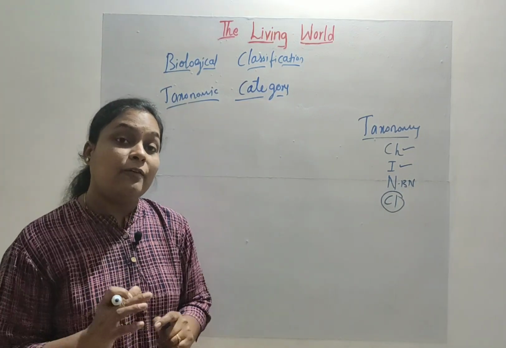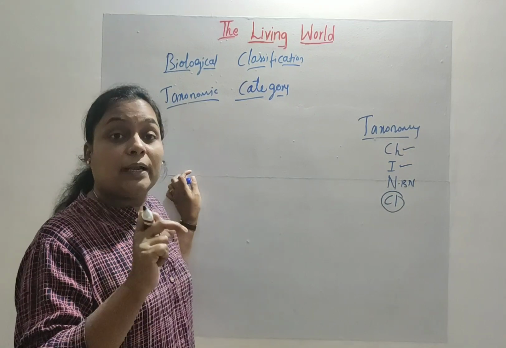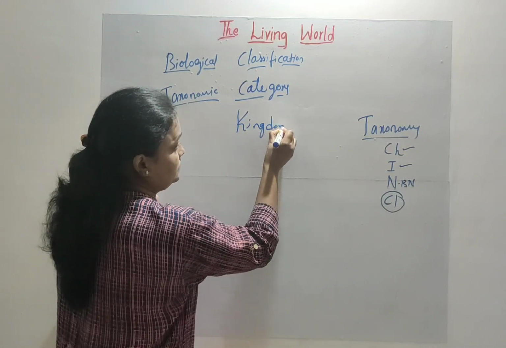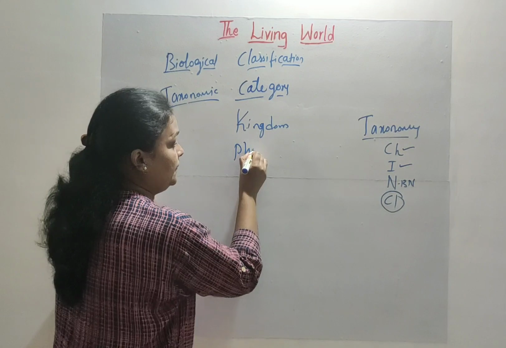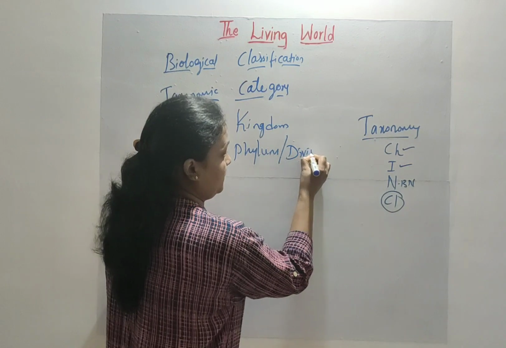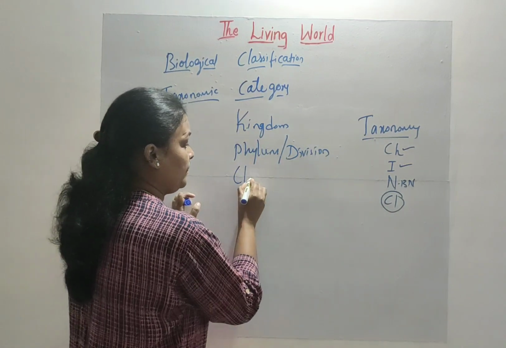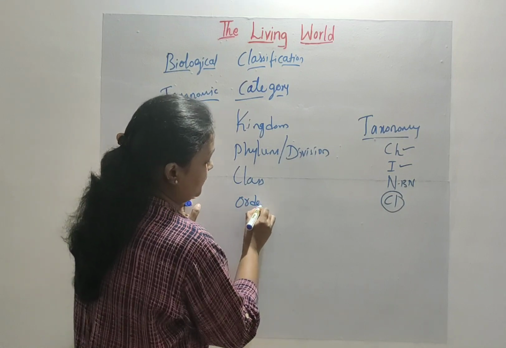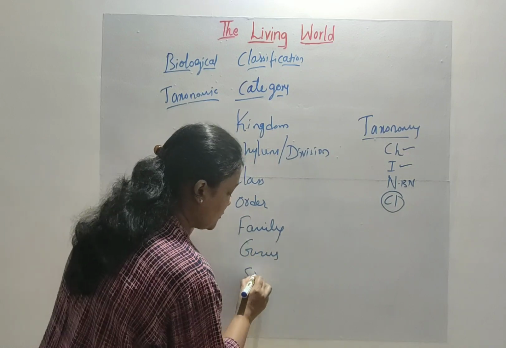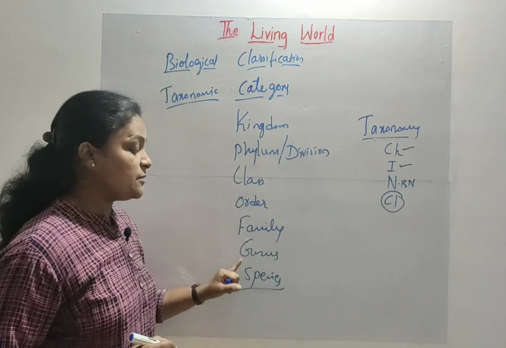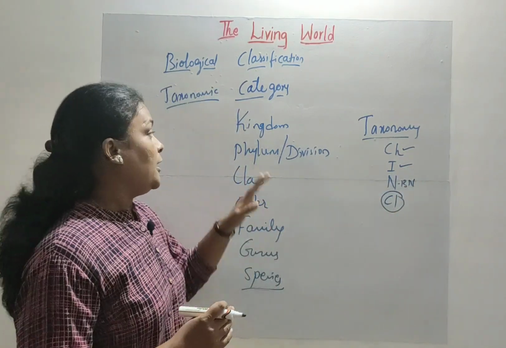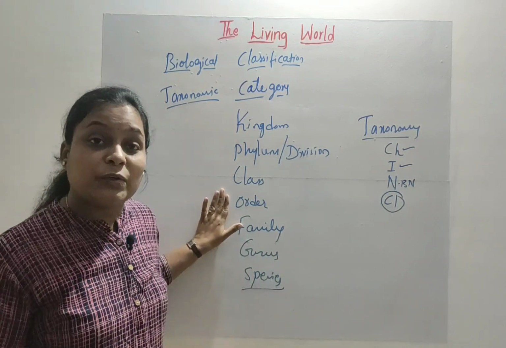Okay. Now we have a total of 7 important taxonomic categories. The first one is kingdom. Second, phylum, sometimes also referred to as division. Kingdom, phylum, class, order, family, then genus, and the last one is species. Genus and species we are familiar with because we studied these two terms during binomial nomenclature. Now these are the 7 important taxonomic categories.